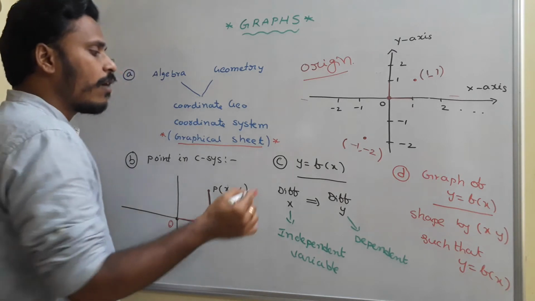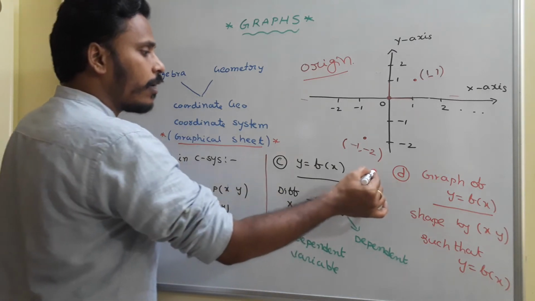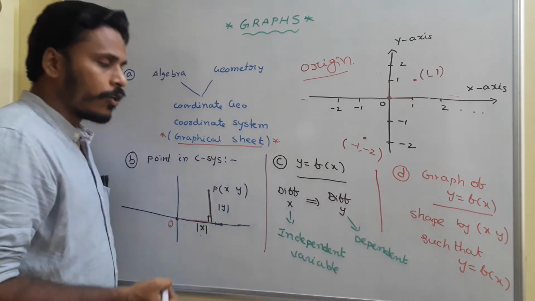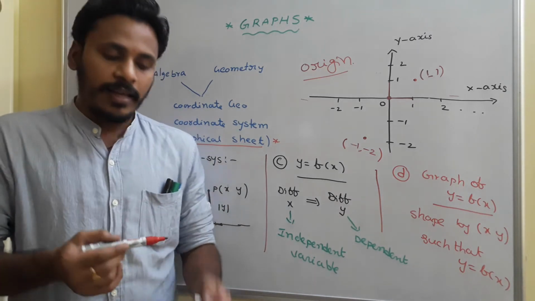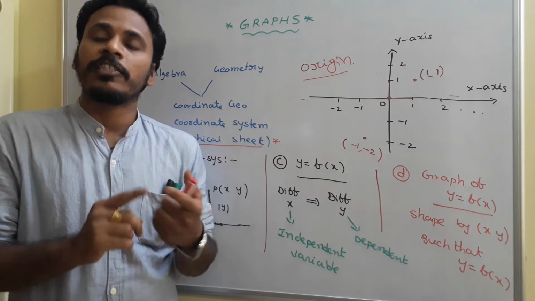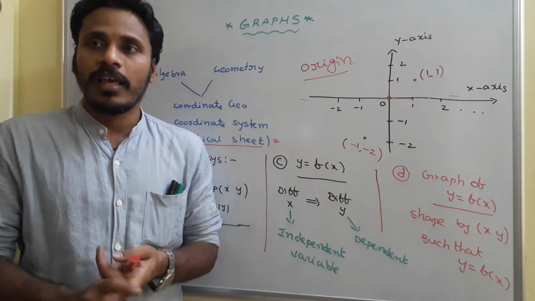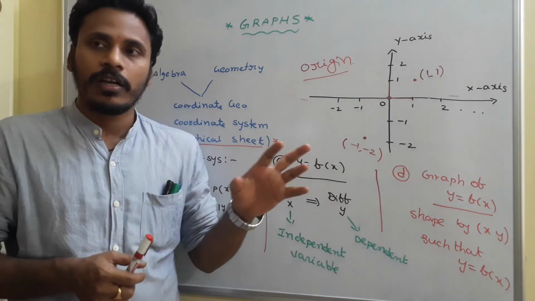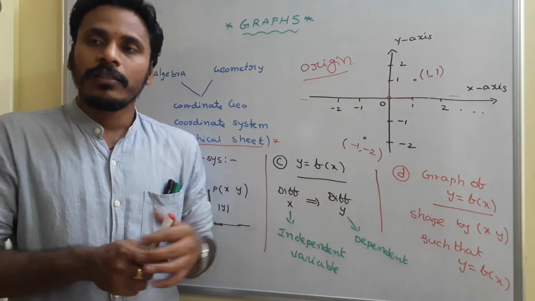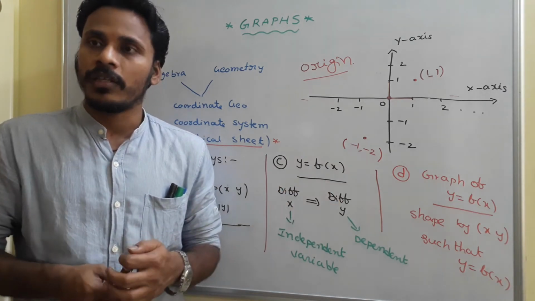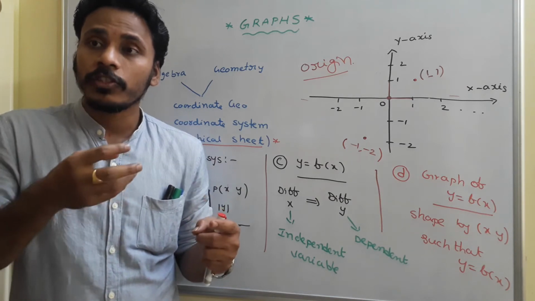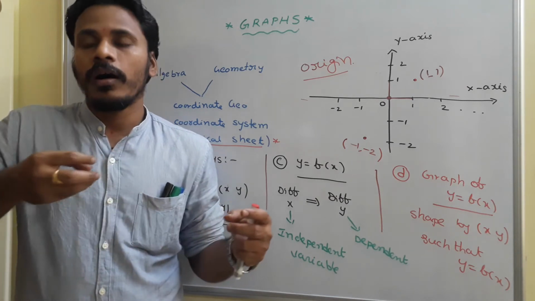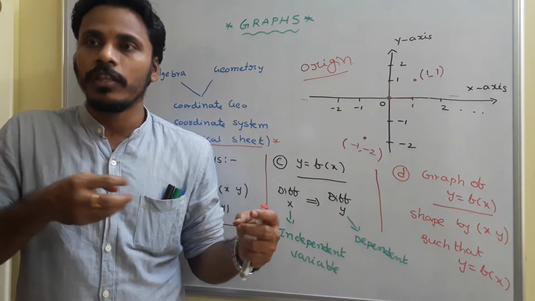The next thing is, suppose we have a relation y = f(x). Coming to graphs, a graph describes a relation between two variables. Just like if you are watching a cricket match on TV, they show some graphs on the screen. Those graphs indicate the score, the runs, along with the overs, right? Along with the balls.